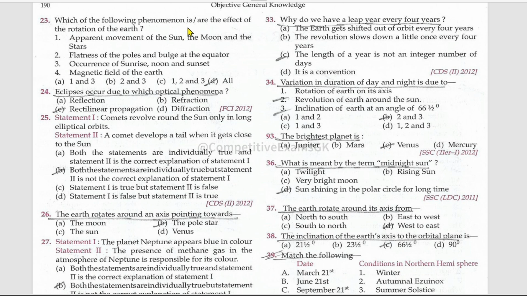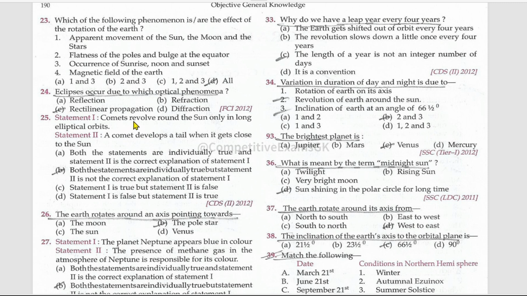Which of the following phenomena is an effect of the rotation of the Earth? Apparent movement of sun, moon and stars, flatness at the poles and bulge at the equator, occurrence of sunrise, noon, and sunset, magnetic field of the Earth. All of these are effects of the rotation of the Earth. Eclipses occur due to which phenomenon? That is rectilinear propagation. Statement 1 and statement 2.